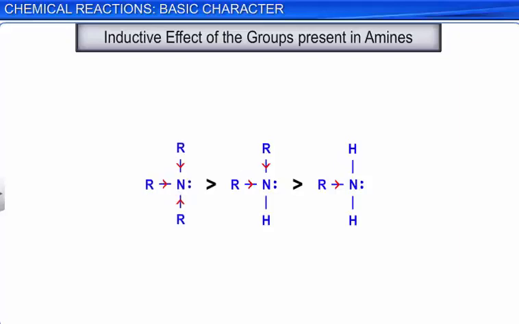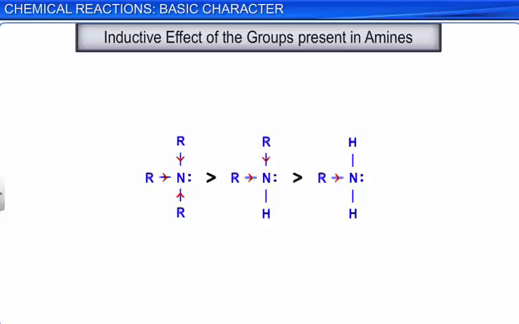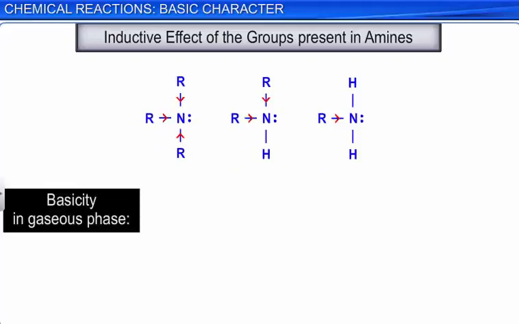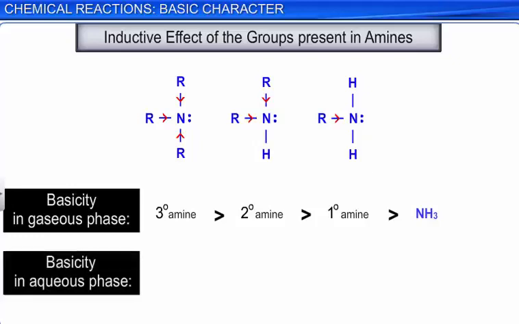Therefore, the basicity order of aliphatic amines in the gaseous phase is tertiary amine is greater than secondary amine is greater than primary amine is greater than ammonia. On the other hand, the basicity order of aliphatic amines in the aqueous phase is ammonia is greater than primary amine is greater than secondary amine is greater than tertiary amine.